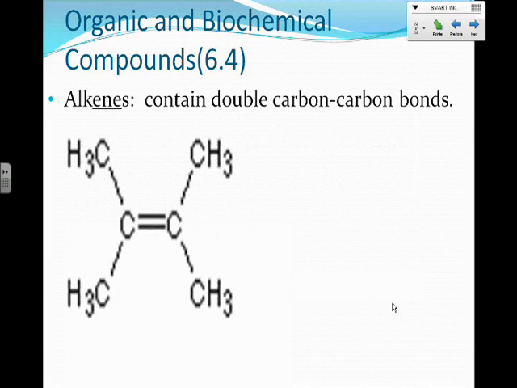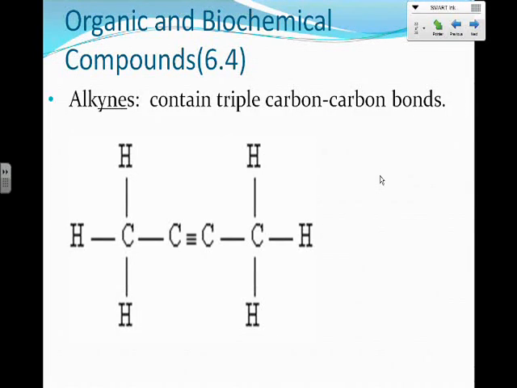Now, alkenes contain double carbon-to-carbon bonds. So right here in the middle, you're going to see that this contains a double bond. So anytime you see 2 lines, that means a double bond. And now this is methene. Okay, and as you can see, alkenes, methene, ethene, butene, anything that contains double carbon-to-carbon bonds has that E-N-E ending.